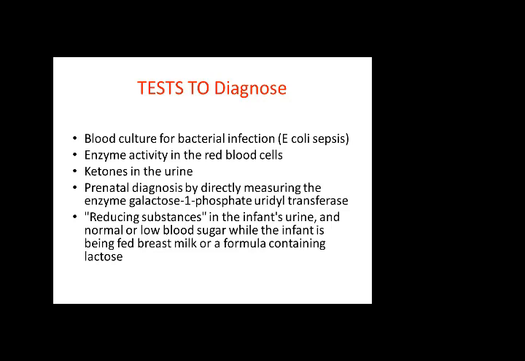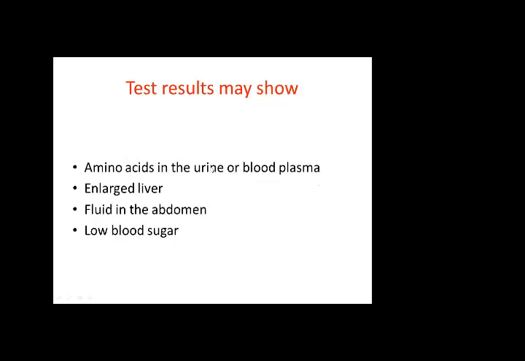Reducing substance in the infant urine and normal or low blood sugar while the infant is being fed breast milk or a formula containing lactose. So reducing sugars will be found. When we take carbohydrates, this is reduced to different forms of sugars. So these substances are found in the urine and blood. Test results may show amino acid in the urine or blood plasma, enlarged liver, fluid in the abdomen, and low blood sugar level.